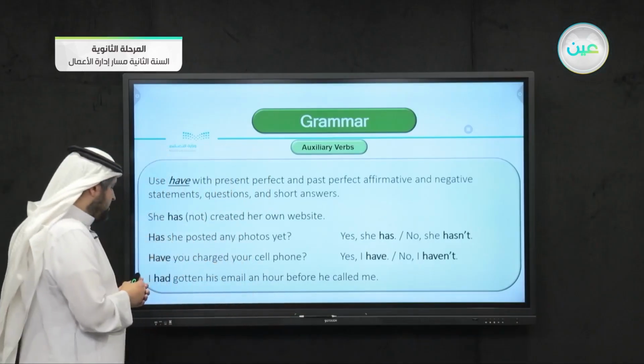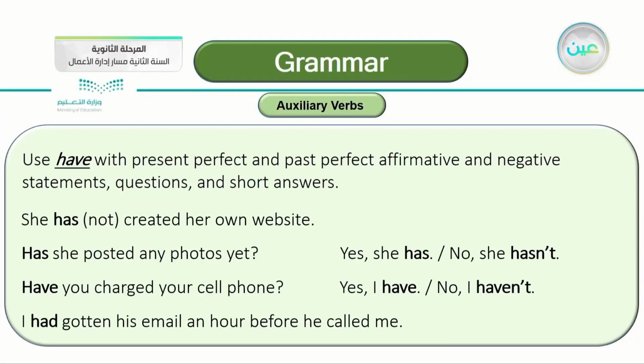The second example, have you charged your cell phone? Yes or no. If it's yes, you say yes, I have, the same verb, or you say no, I haven't. The last example is a statement, not a question. I had gotten his email an hour before he called me.